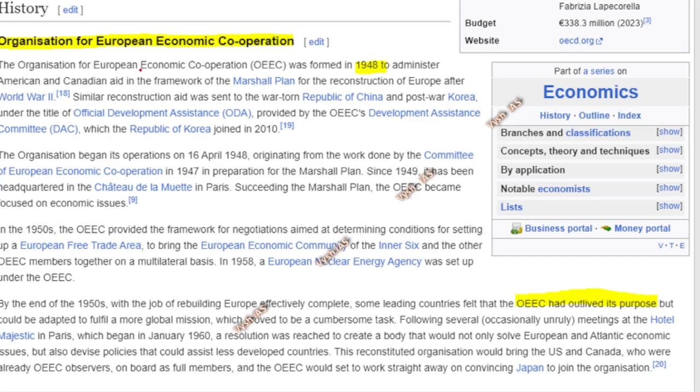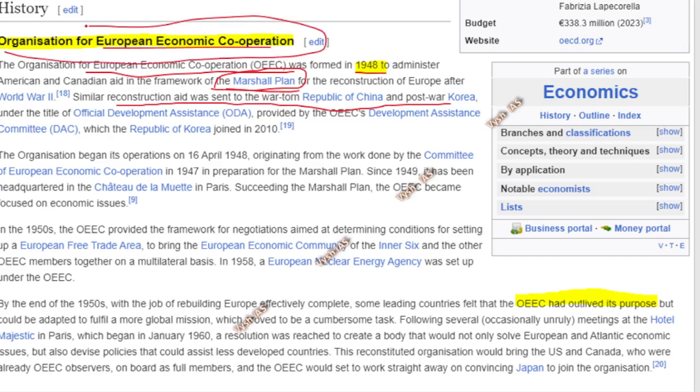Okay, if you look at a little bit of history, the predecessor body is OEEC, the Organisation for European Economic Cooperation. They made this organization in 1948. The main purpose was the Marshall Plan, if you remember, after World War II, to reconstruct Europe, because Europe was the most affected by the war, as Germany, France, everybody were fighting there. So the war-torn place had to be repaired, including China also. Everywhere, Korea, everywhere you would make a reconstruction plan. One of the plans is the Marshall Plan. So to coordinate everything, you made this organization, OEEC.